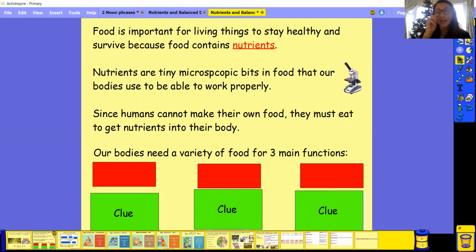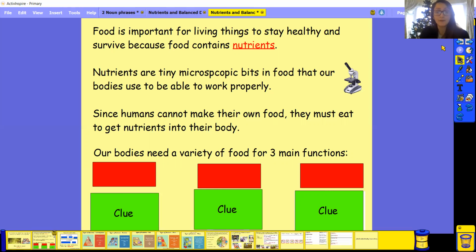They're packed inside our food. We can't see them, but when we eat them, we know the nutrients are going into our bodies for it to work properly. Since humans cannot make their own food, they must eat and get nutrients into their body. So we have to eat our food to get the nutrients, okay? Whereas plants make it themselves within themselves.